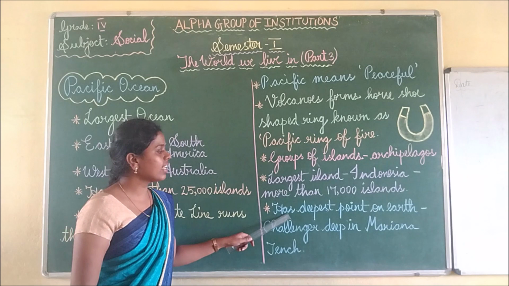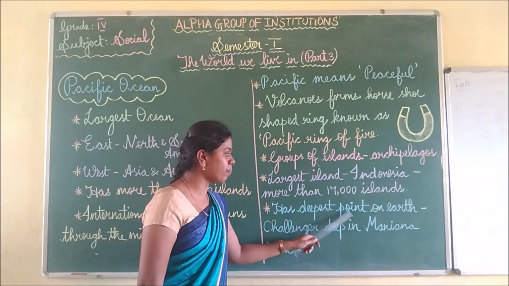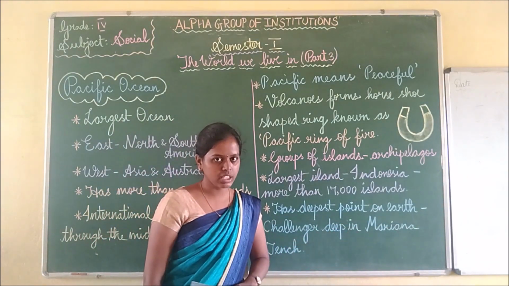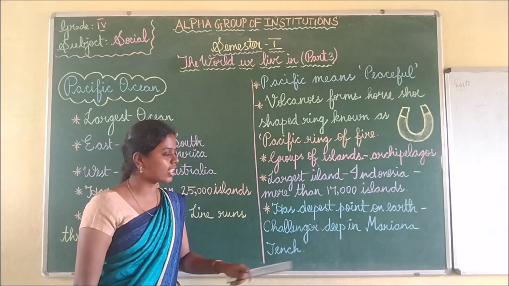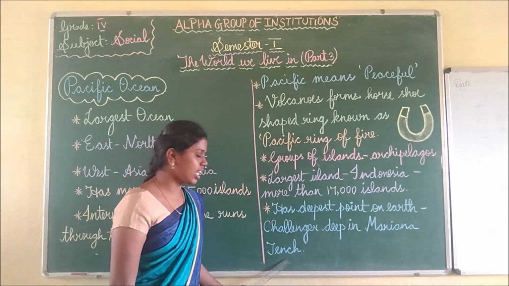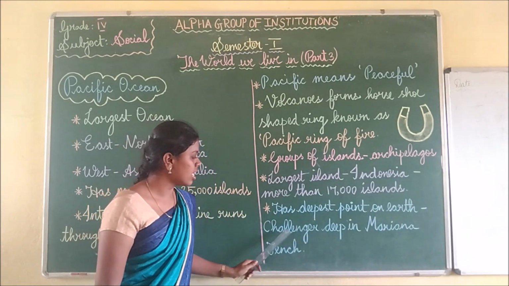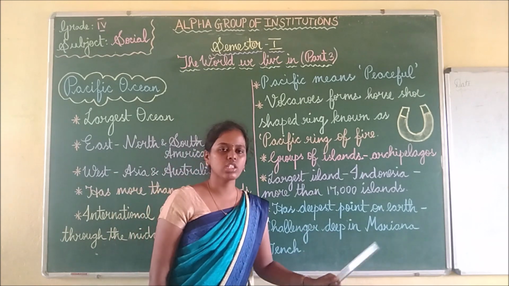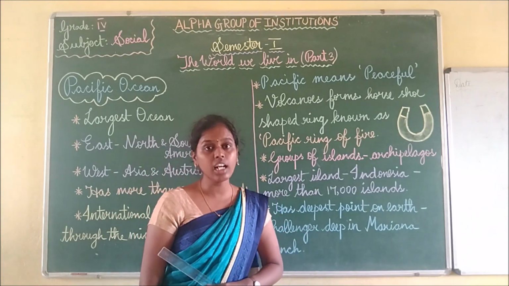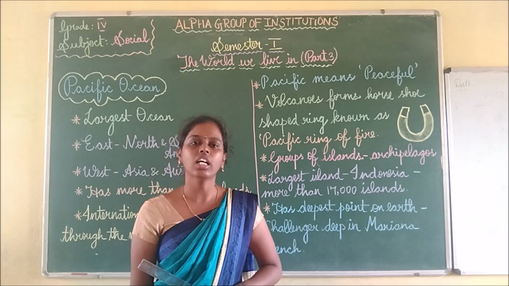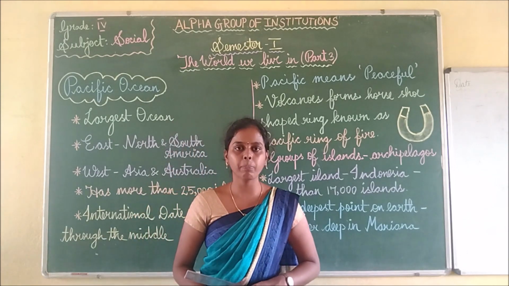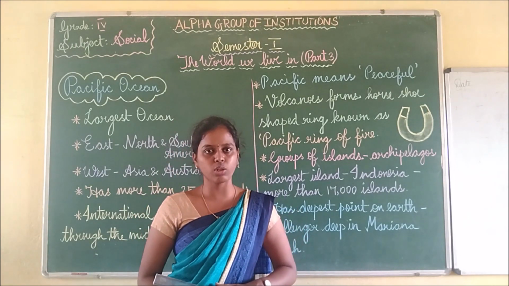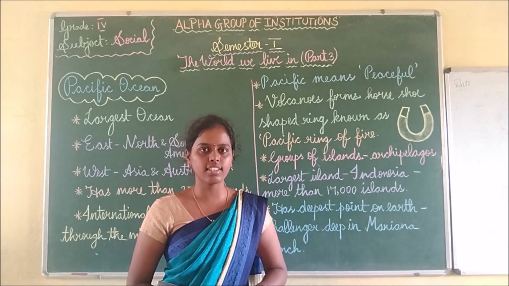Then it has the deepest point on earth, located in the Mariana Trench. The name of the deepest point is Challenger Deep, which is located in the Mariana Trench, and the Mariana Trench is located in the Pacific Ocean. This is the brief content about the Pacific Ocean. Have you all understood this, children?